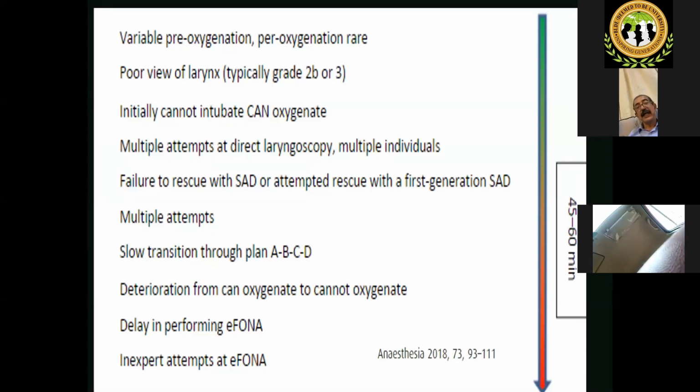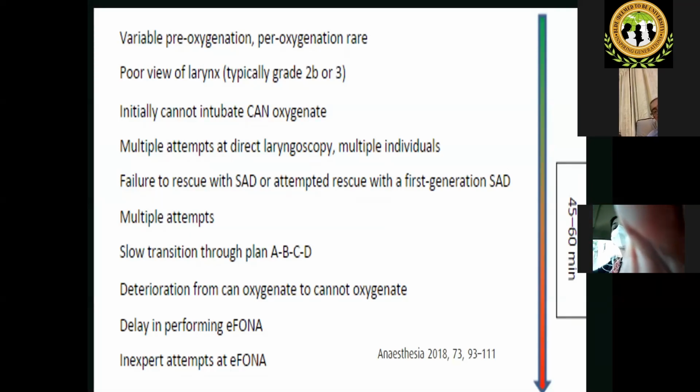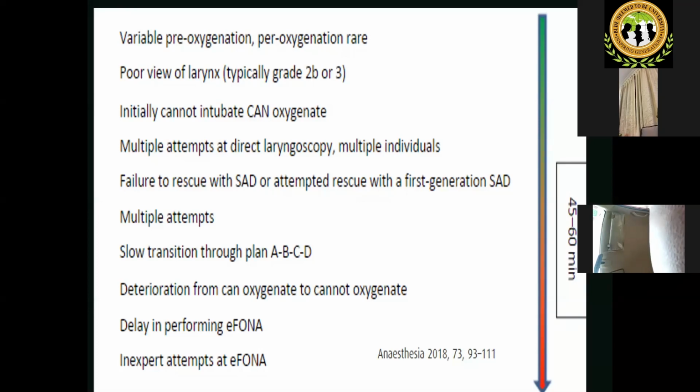Can you read this? Yes, sir. Okay, so these are some of the pre-crisis events which led to crisis. These are some of the things which I already told you. They are related to oxygenation, related to the larynx and attempts, the replacement device, and transition through different plans, steps A, B, C, D, how slow it was, deterioration from can oxygenate to cannot oxygenate, and delay in performing FONA and wrong performance of that.